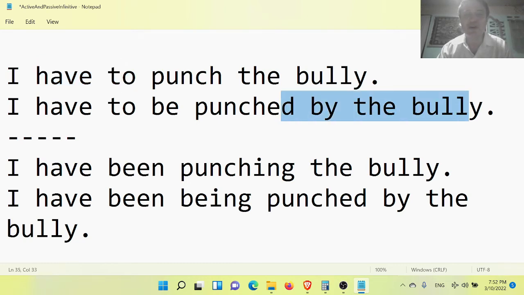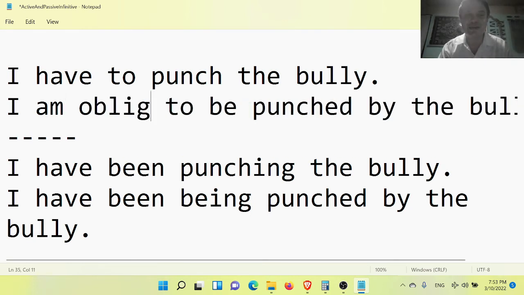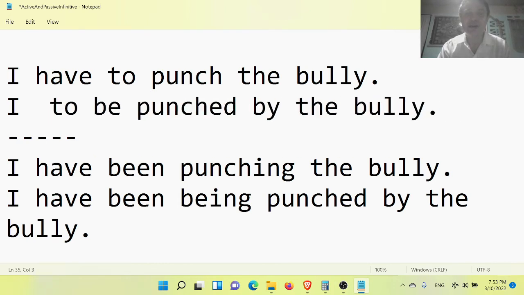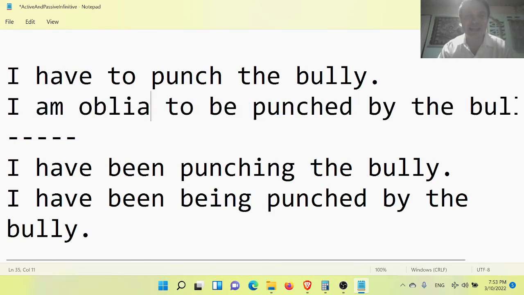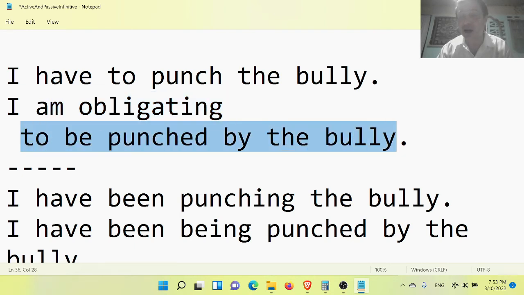And this is the passive form. I have to be punched by the bully. I am obligated. Have is a substitute for am obligated to be punched by the bully. Because when you are obligated, something else is obligating you to be obligated. So it is a passive act to be obligated. I am obligating to be punched by the bully. Now, the obligating is active. I am obligating someone else to make it possible for me to be passively punched by the bully.